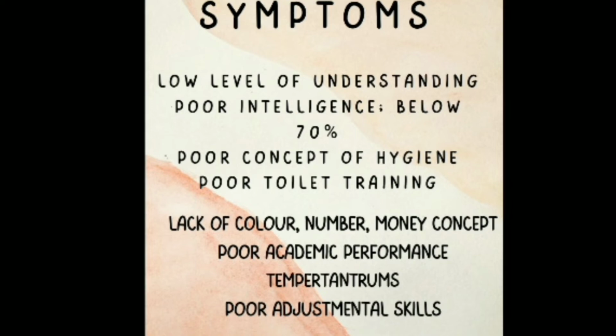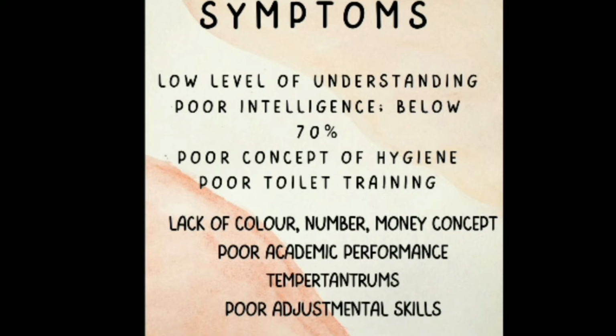And a lack of proper toilet training, since they cannot understand. Even if you train them, it takes lots of time. I think at least mild and moderate can understand, but for severe and profound it is difficult to understand the training. Then there is a lack of color concept, number concept, and money concept. For color, they can't differentiate the colors.